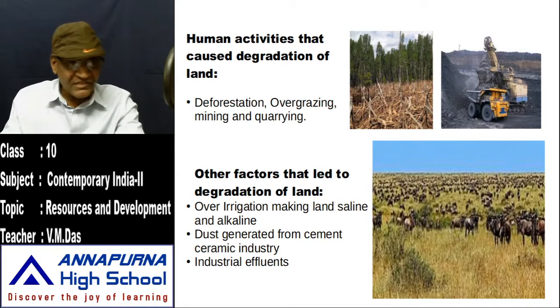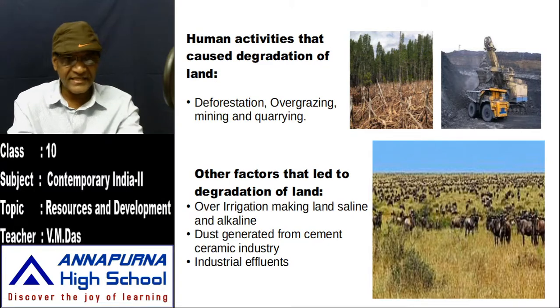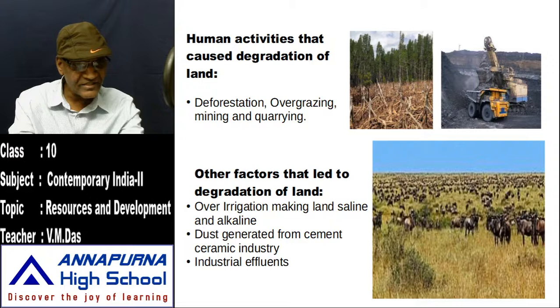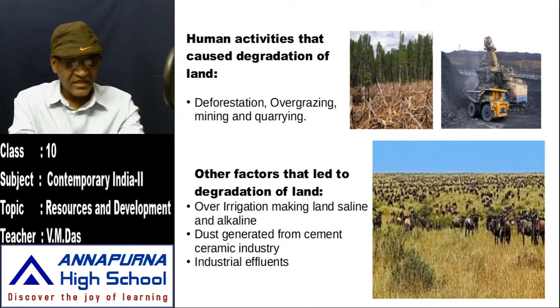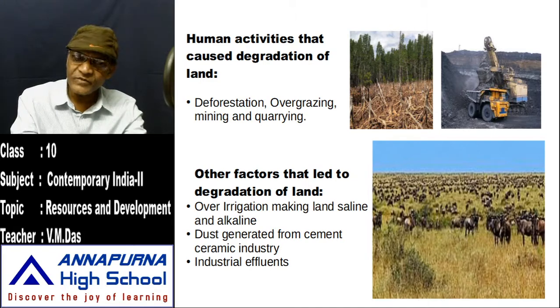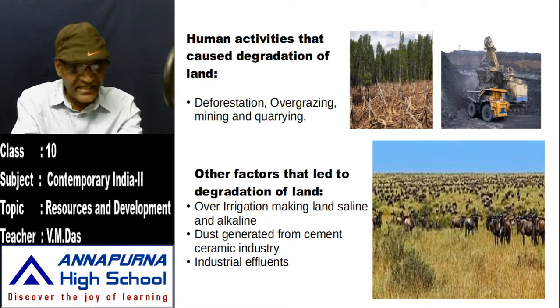And then dust generated from cement and ceramic industries. A lot of dust is coming out from cement industries and ceramic industries. Due to this also, land is degraded. Precious land is becoming unfertile because of all this dust coming out of cement and ceramic industry, my dear children. So this dust is also one of the reasons for degrading of the lands.